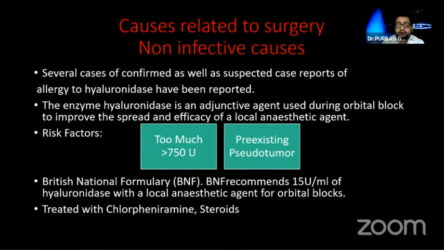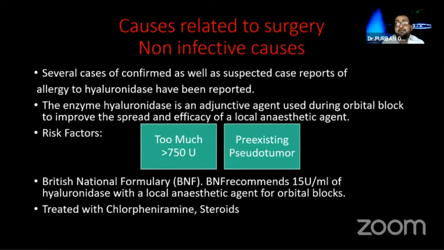Let us come to the non-infective causes. That is the allergic reaction. One important thing is that hyaluronidase is known to cause allergic reaction after putting in a block, and the risk factor is too much hyaluronidase. Only 15 units per ml is the recommended dose by the British National Formulary.